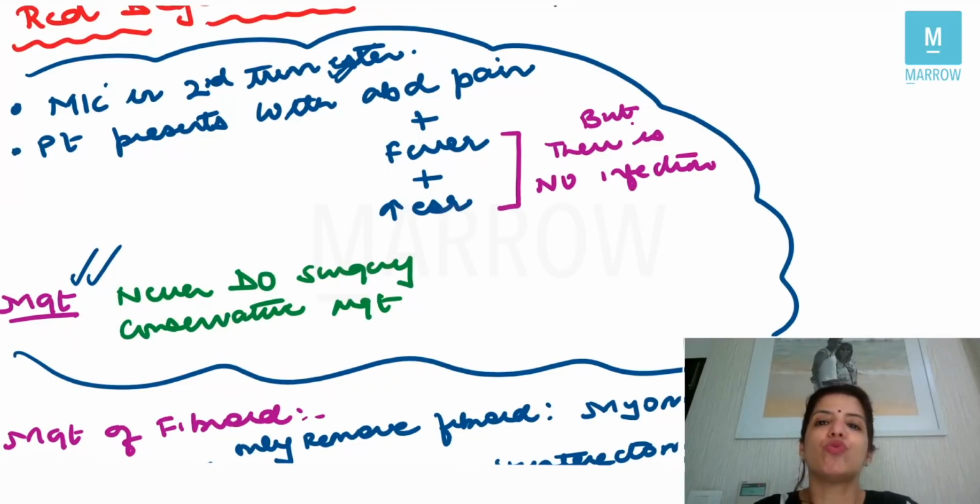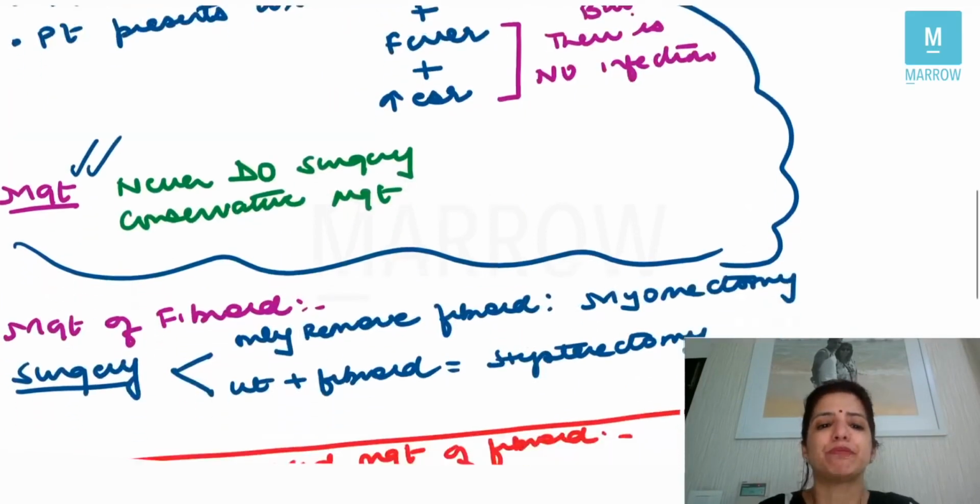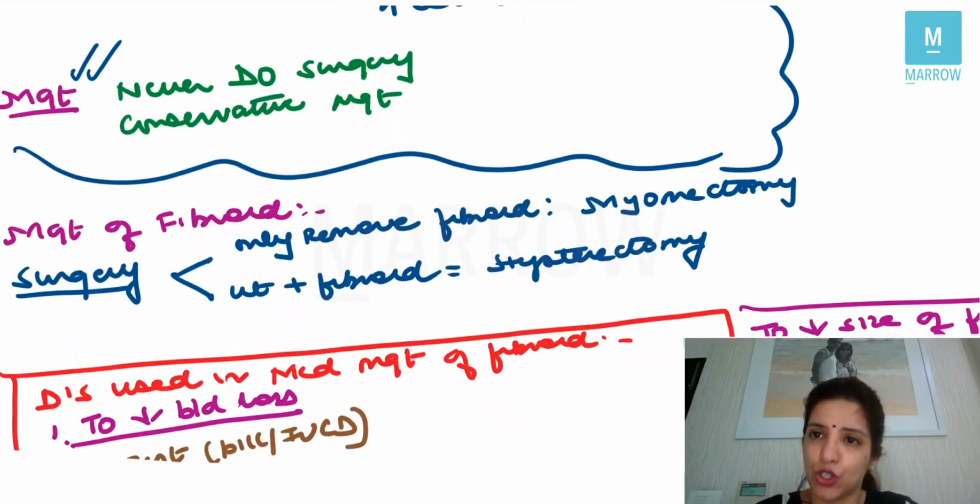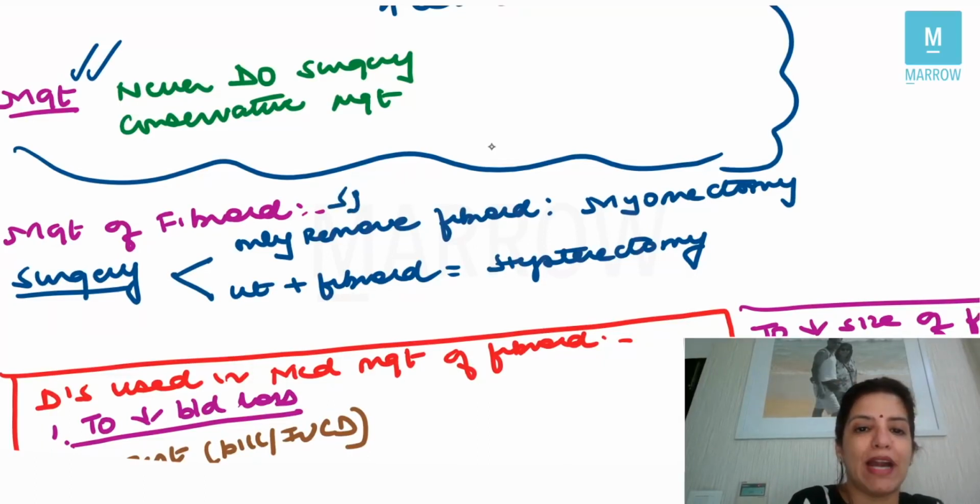So this is what you needed to know in general about fibroids. Management of fibroid is surgery. Now, surgery depends upon whether you want to remove the fibroid only or whether you want to remove the uterus also. If the female is young and you want to remove only the fibroid, the surgery is called as myomectomy. But if you are removing the uterus also, then the surgery is hysterectomy, right? So, always the best management for fibroid is surgical management, but this is the management of symptomatic fibroid.